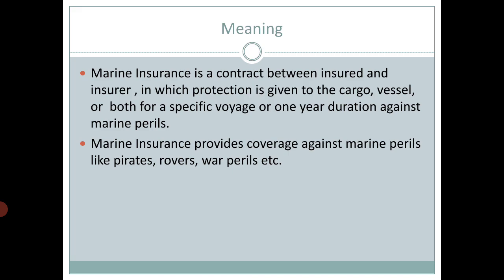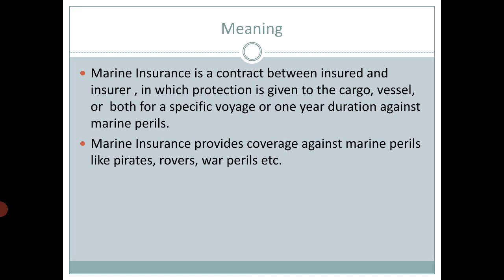Now vessel, for example, if you are the owner of a vessel. The price of construction of such a vessel or ship is too high. So whenever you own a vessel, you take insurance on that vessel.